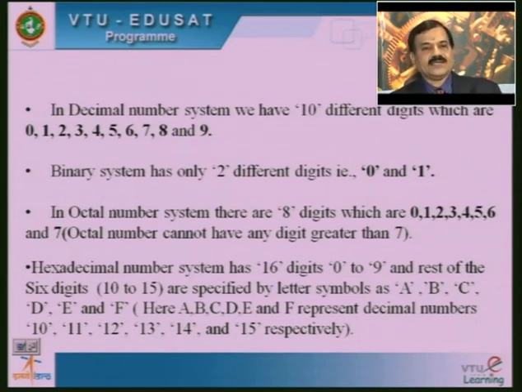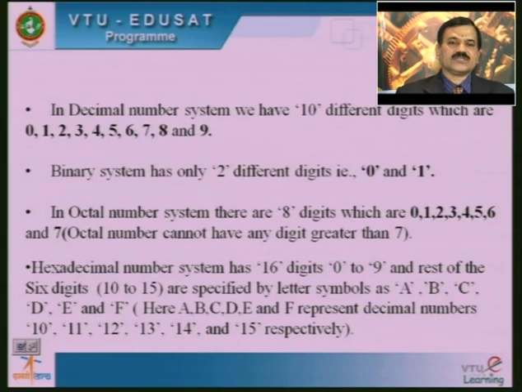Similarly in binary system we have 2 different digits, those are 0 and 1. By making use of 0 and 1, it is possible for us to formulate the binary system. Binary means it is only with the value of digits only 2, that is 0 and 1.